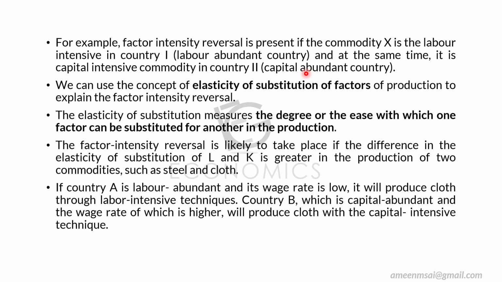India is a labor abundant country and cloth is a labor intensive good, so India will export cloth to USA. In USA, cloth is a capital intensive commodity, and USA is a capital abundant country. So the US will export cloth, or send clothes, to India. So what happens when such a situation comes? That's what factor intensity reversal says.